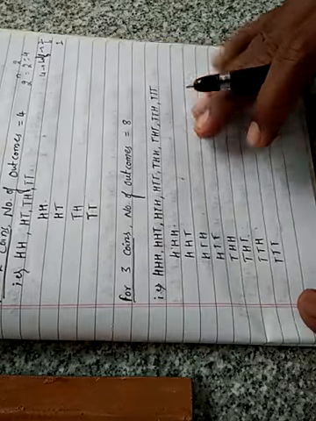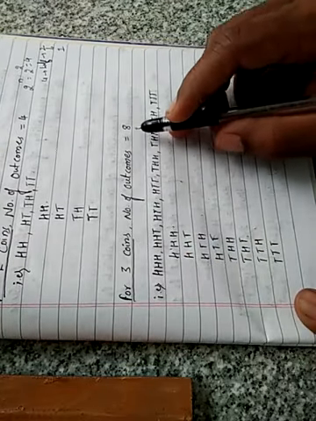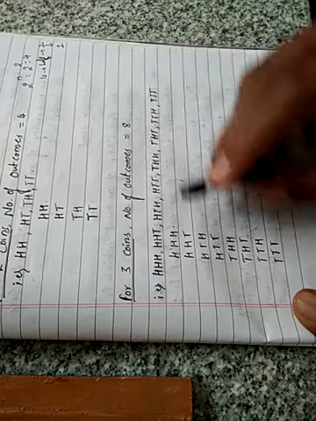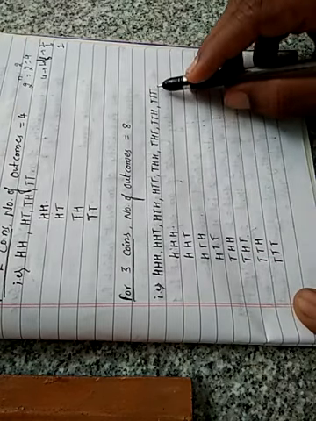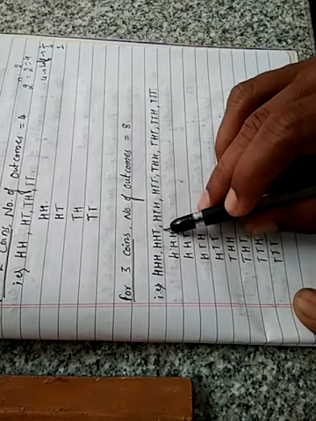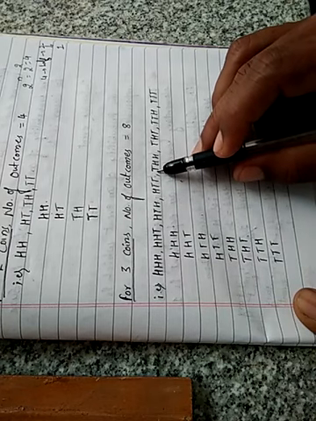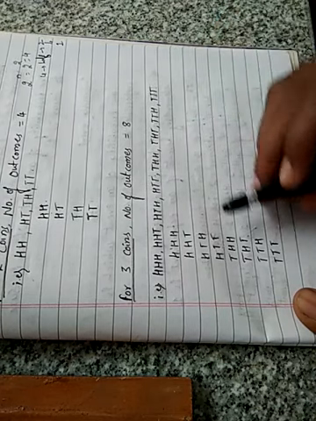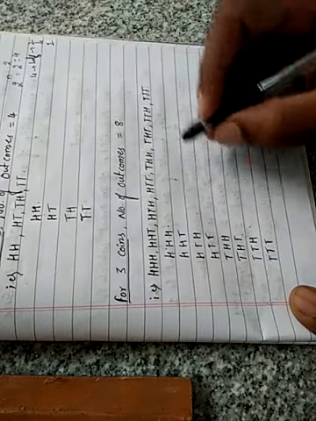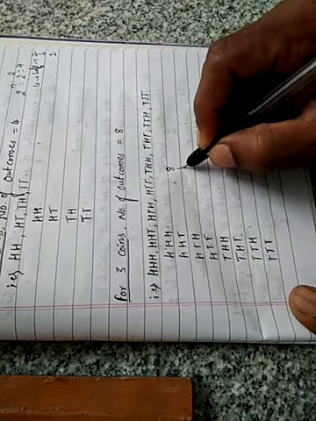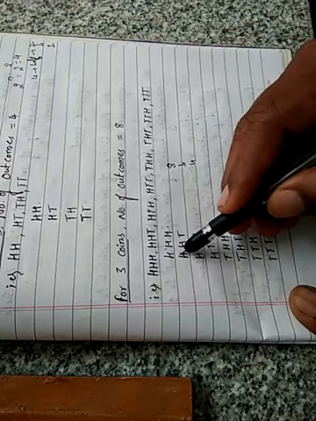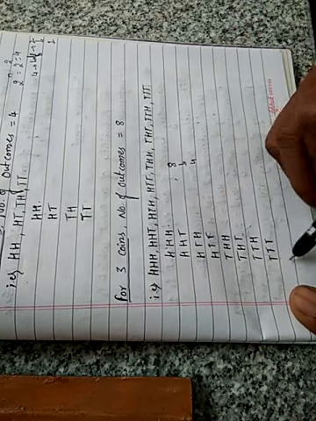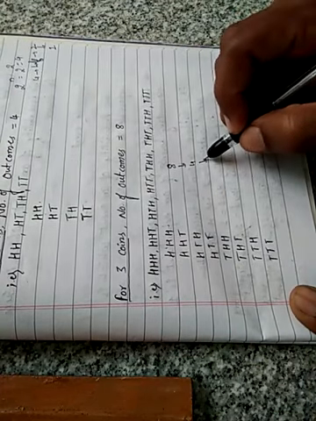Similarly, for 3 coins, the number of outcomes is equal to 8. I have written all the 8 here: HHH, HHT, HTH, HTT, THH, THT, TTH, TTT. How to write this? The total number of outcomes here is 8. What is half of 8? 4. So first I write 4H and 4T like this. Next, what is half of 4?